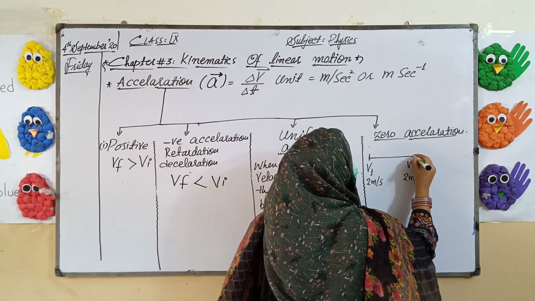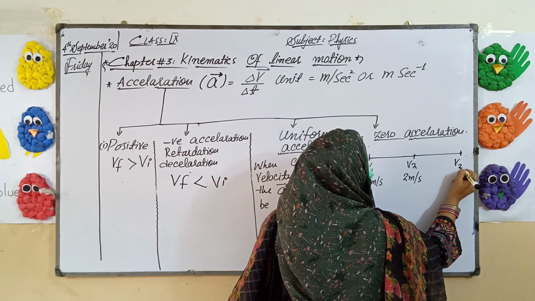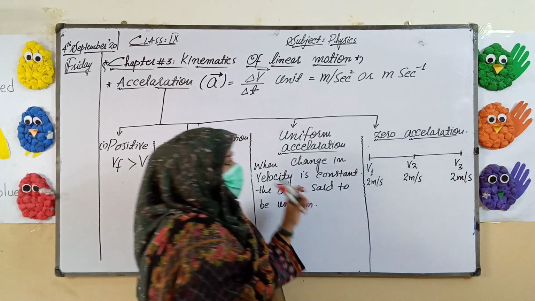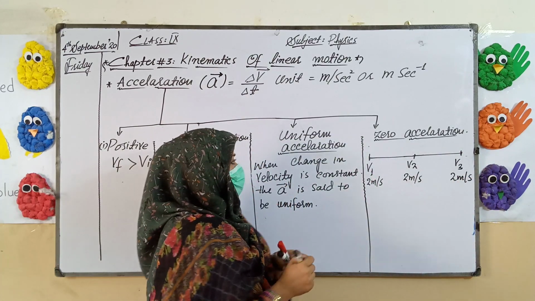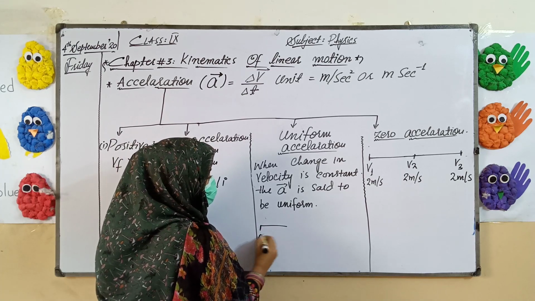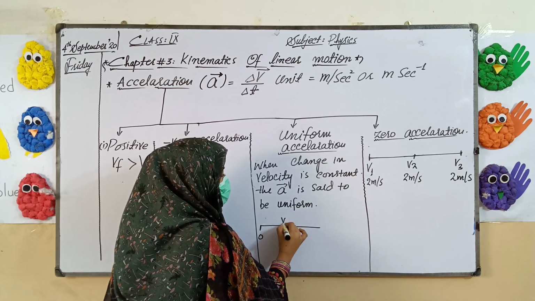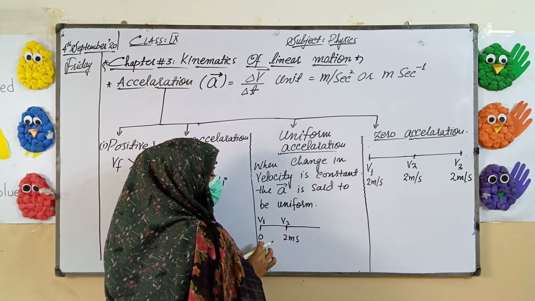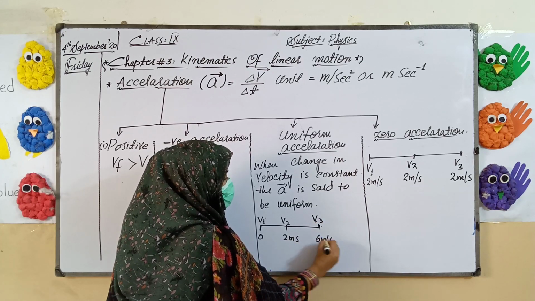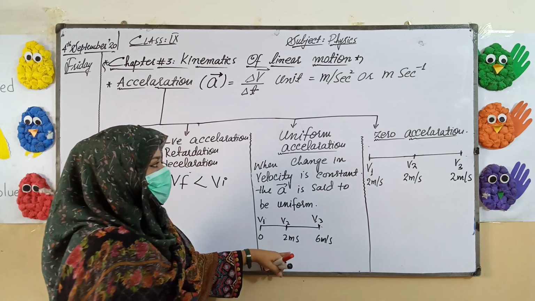Similarly v3, when we noted the velocity, was the same, 2 meter per second. In the uniform acceleration example, v1 was 0 meter per second, v2 was 2 meter per second, and v3 was 6 meter per second. Mostly students confuse zero and uniform, that's why I have written the example again.